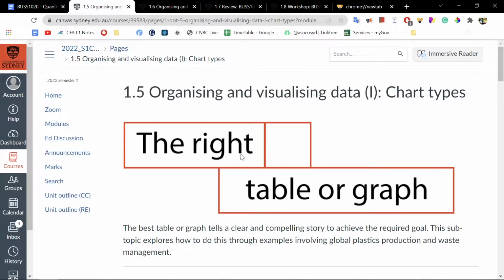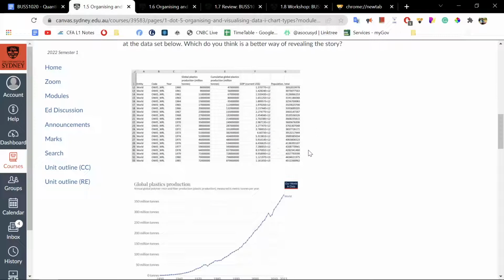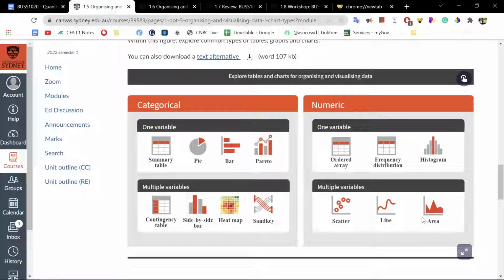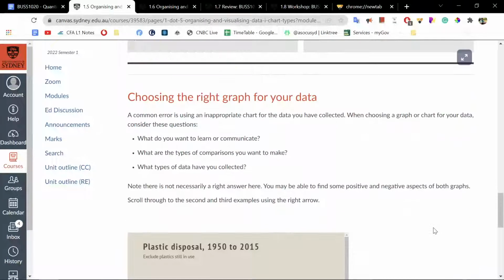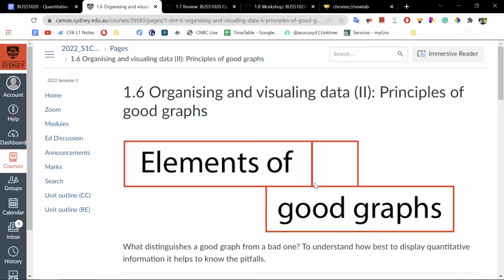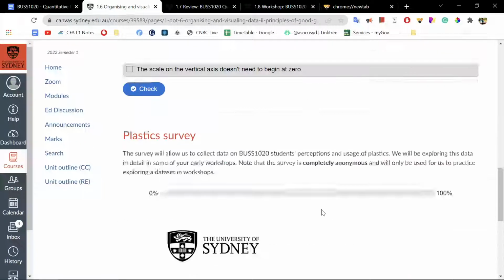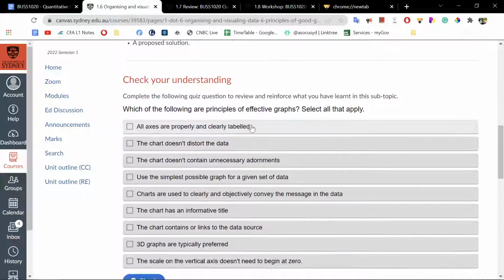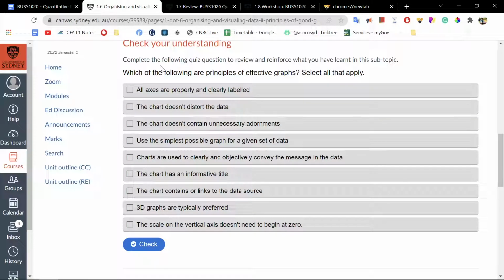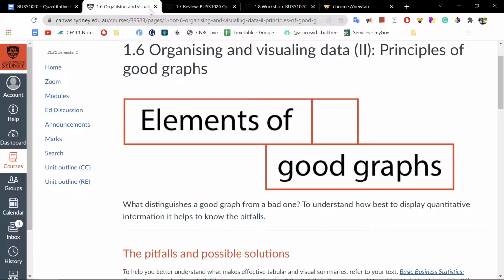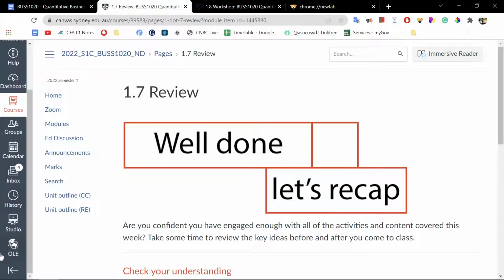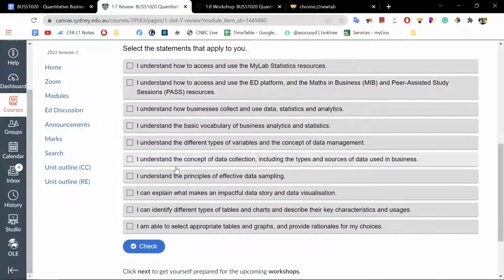All right. So organizing and visualizing data. Now, of course, we have different charts. This isn't really the most difficult part. We have summary tables, pie, bar, Pareto, contingency, side-by-side bars, heat maps, Sankey, ordered array, frequency distribution, histogram, scatter, line, area, for example. We're going to get more used to these principles of good graph making. So, of course, these are some checklists of a good graph, for example. So yes, in general, this is what we have learned.